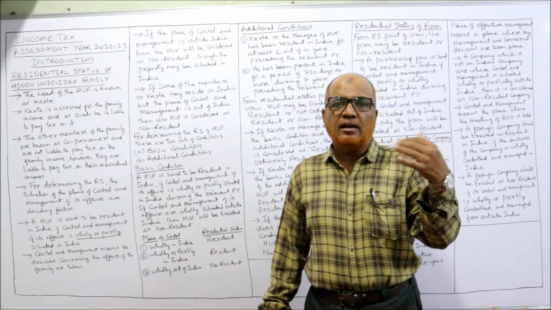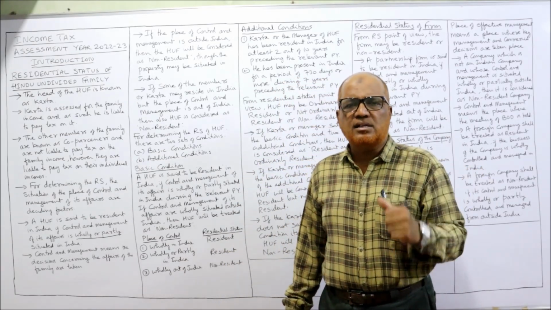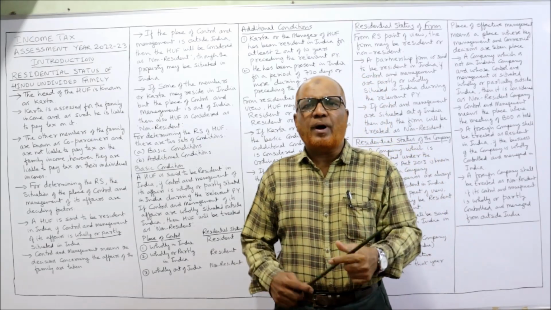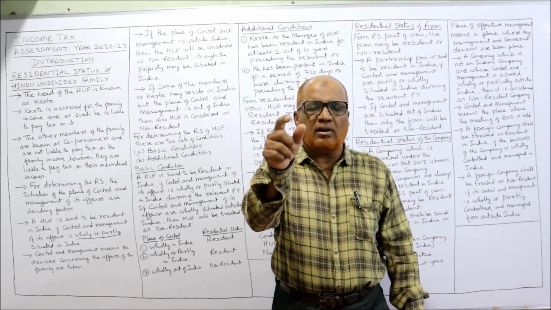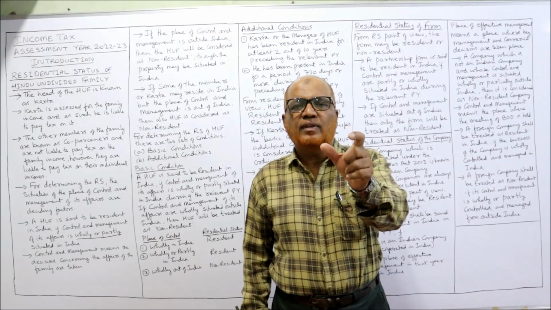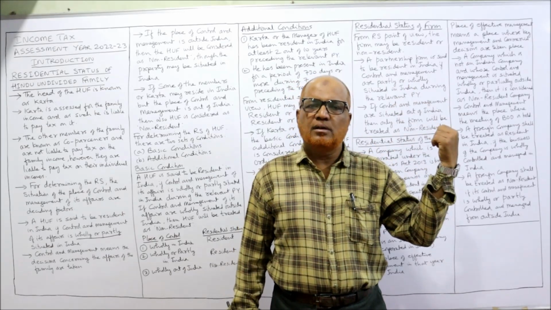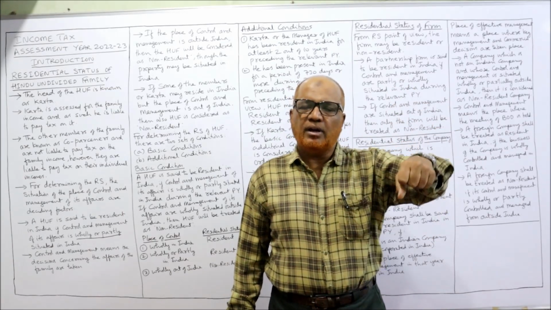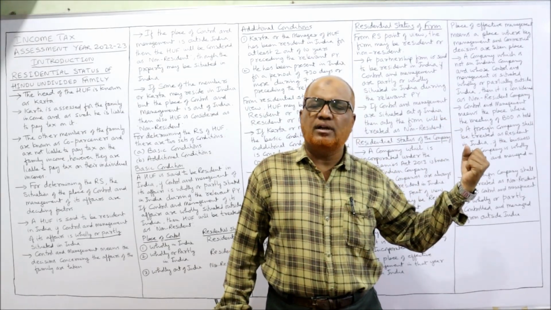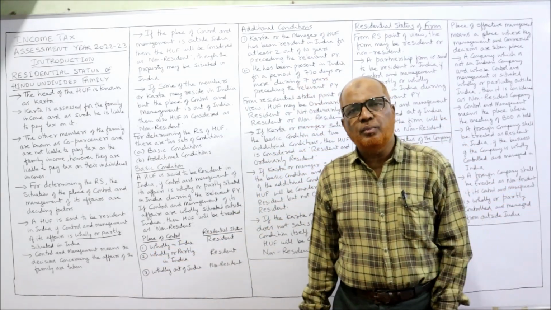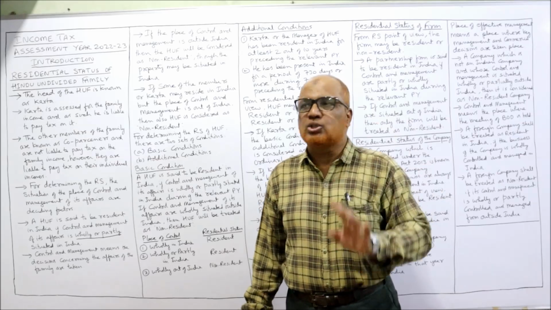If it is partly in India and partly outside India, then it is resident. Example: an HUF where for part of the year the Karta was in India and for part of the year the Karta was in the US. So partly it is controlled from India and partly it is controlled outside India. Then the HUF will be known as a resident HUF.